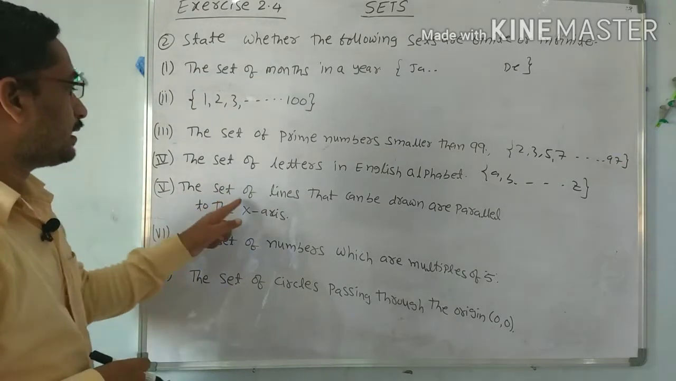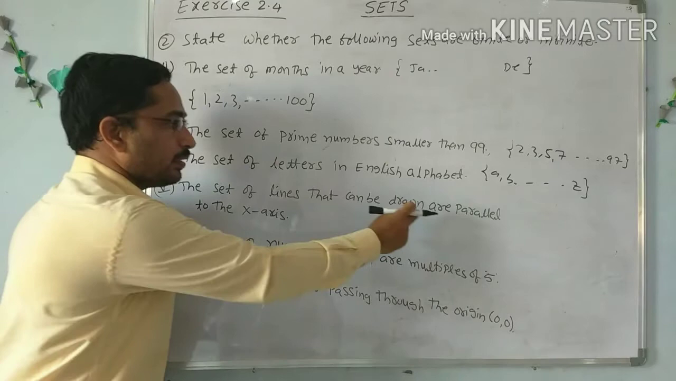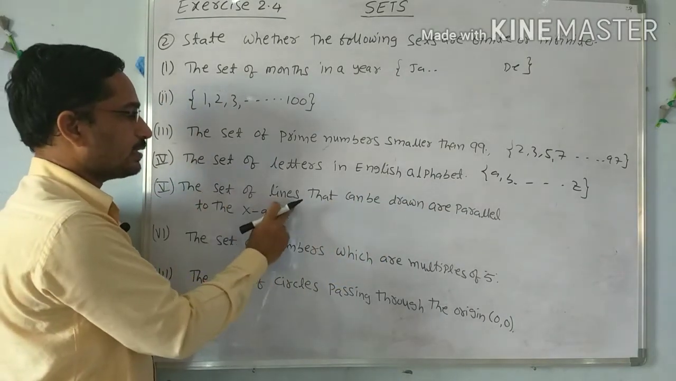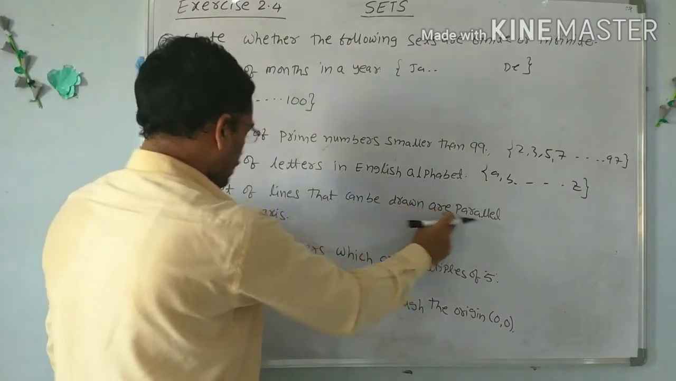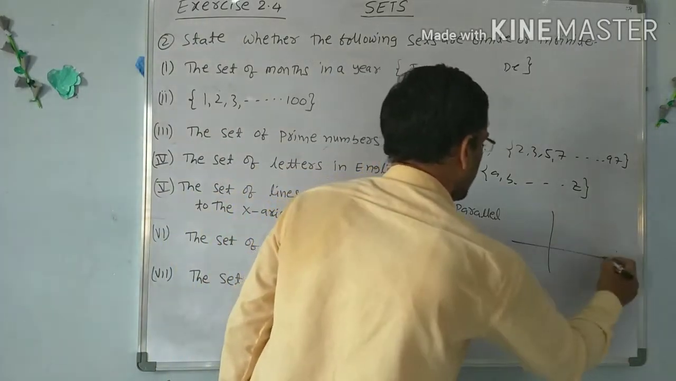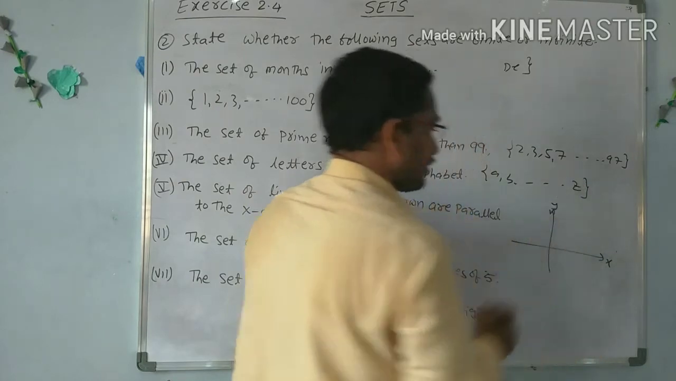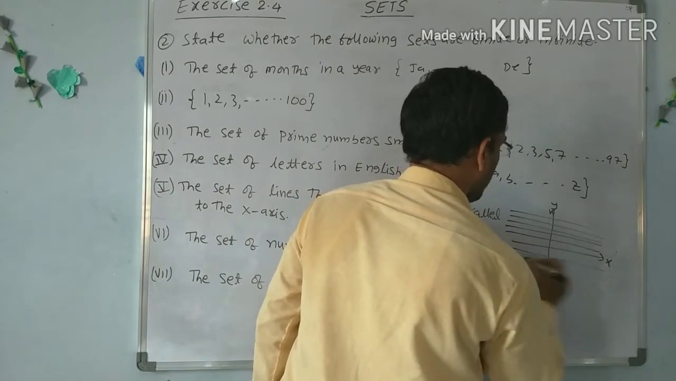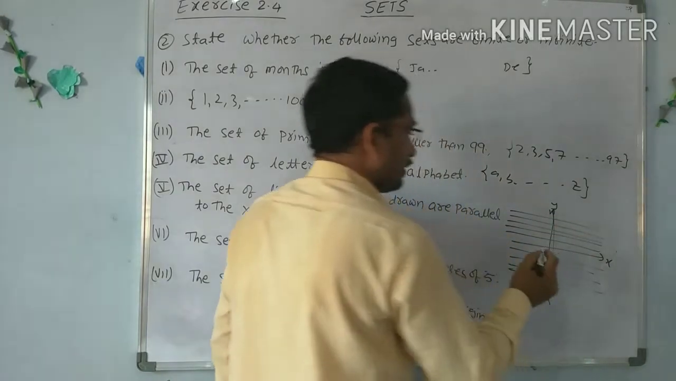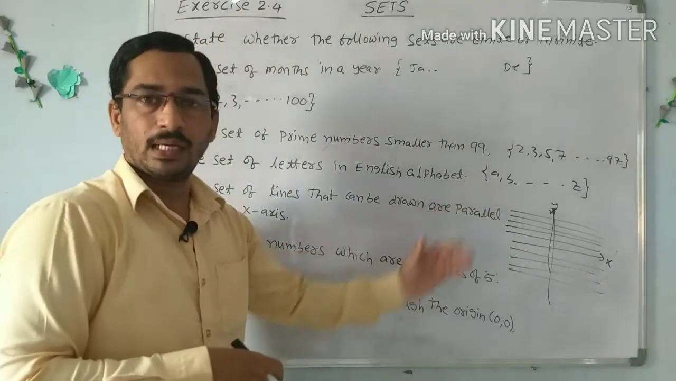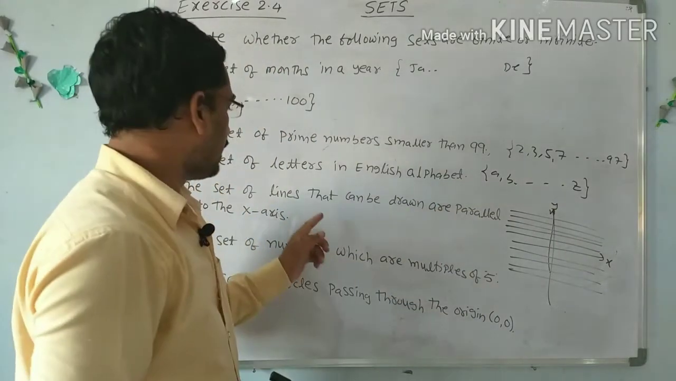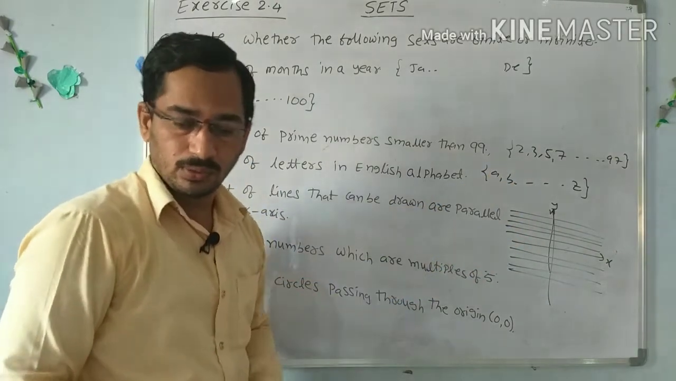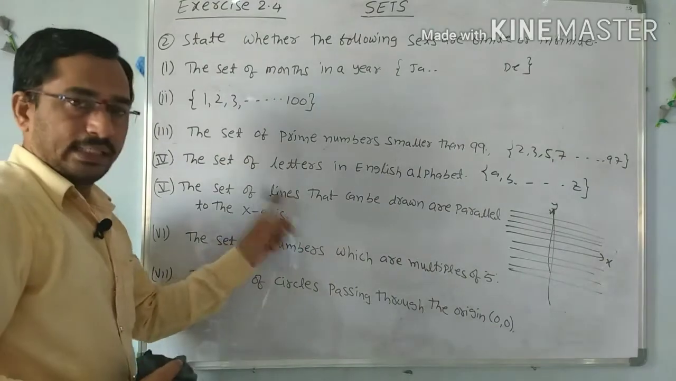Next, the fifth one, the set of all lines that can be drawn parallel to the x-axis. Listen once again, the set of all lines that can be drawn parallel to the x-axis. Now we know this is the x-axis and this is the y-axis, and we consider the set of all lines parallel to the x-axis. How many lines like this can we draw? We can draw an infinite number of lines which are parallel to the x-axis. So it is an infinite set, uncountable. We cannot count the number of parallel lines. So it is uncountable, which means it is an infinite set.